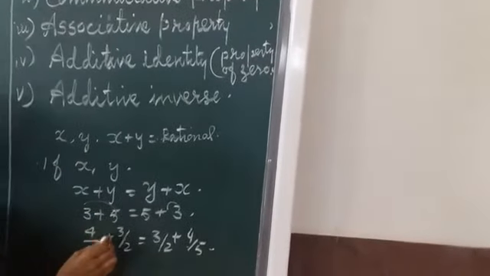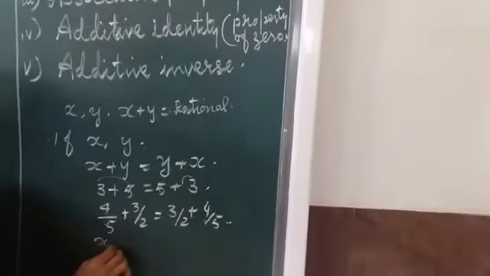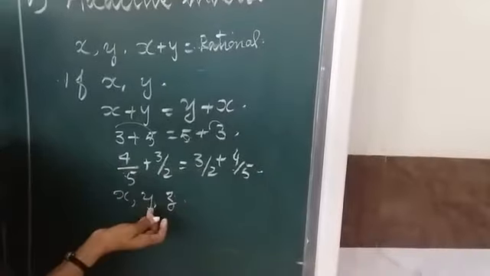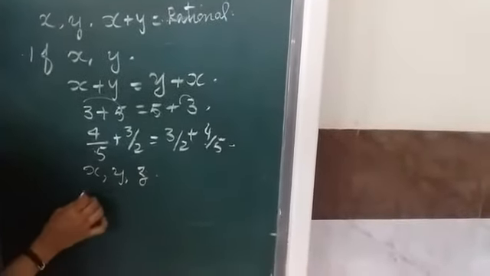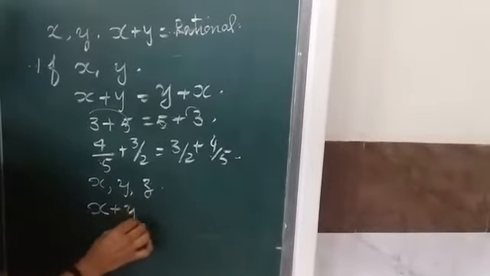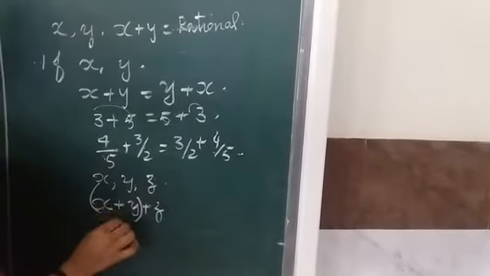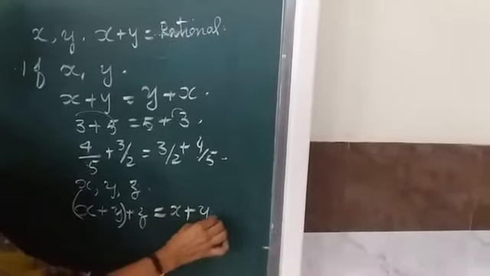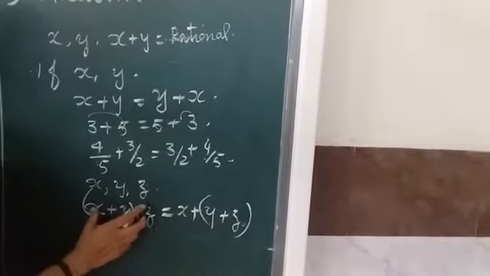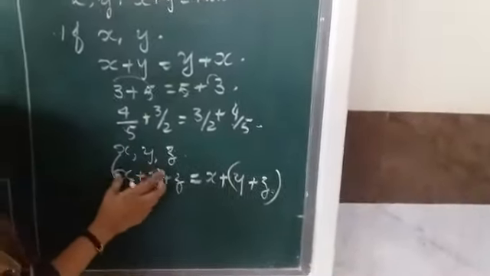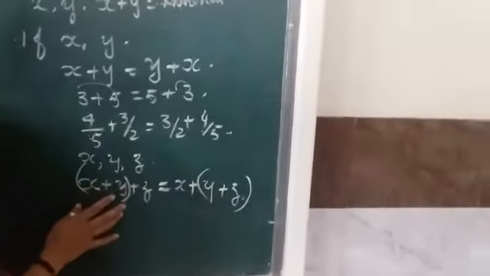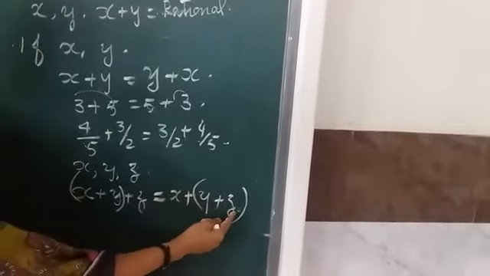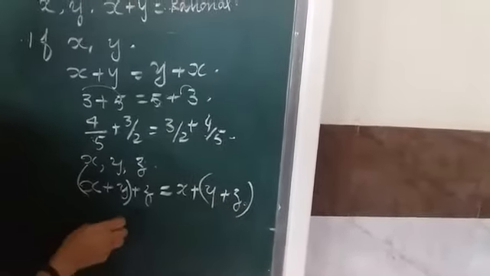Now associativity, when we explain, we have to take 3 numbers x, y, z. It is only about addition I am speaking. Multiplication will be the same, only sign difference. So, associativity is x plus y plus z. X plus y first you add and then z will be equal to x plus y plus z. That means we are applying different order for addition. We are getting both the side equal answers. X and y you add and you add z, or y and z you add, then you add x, you will get the same answer.